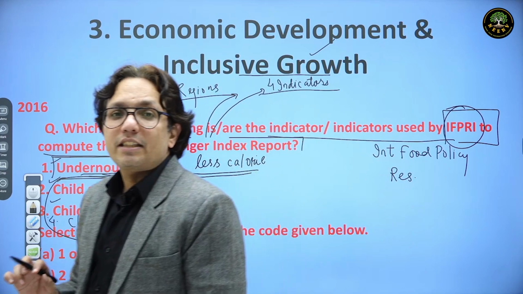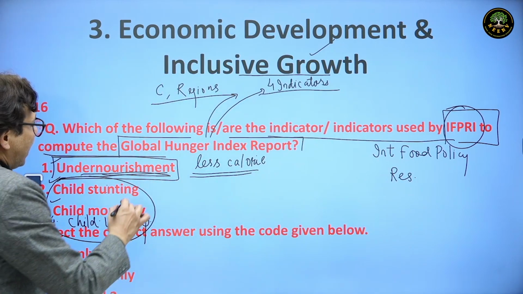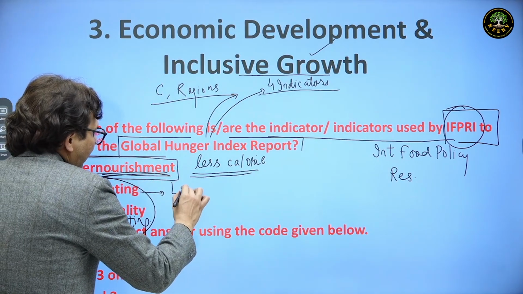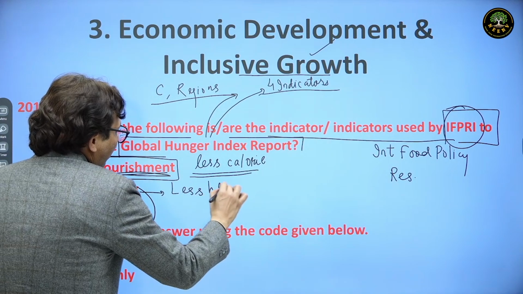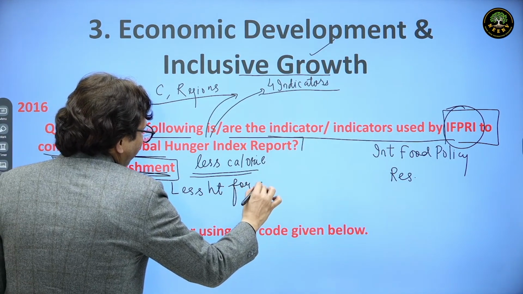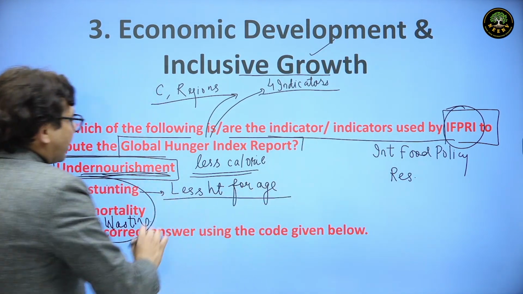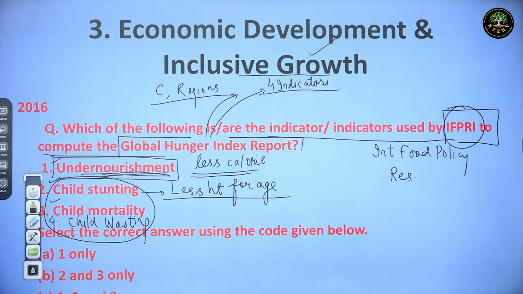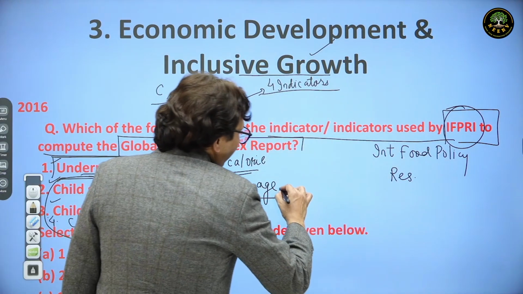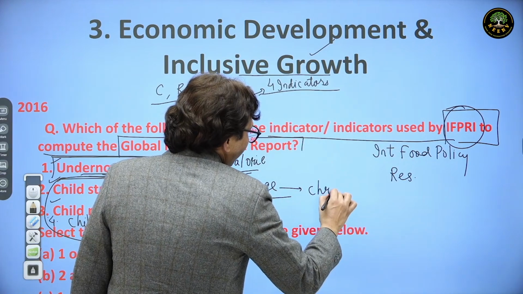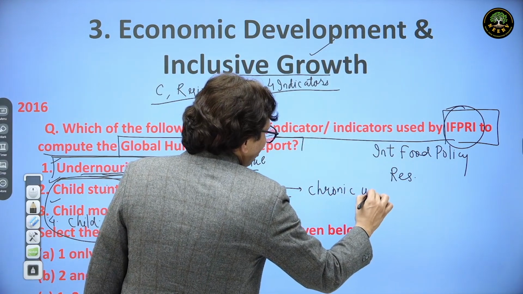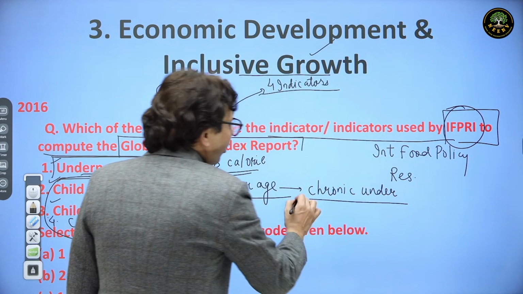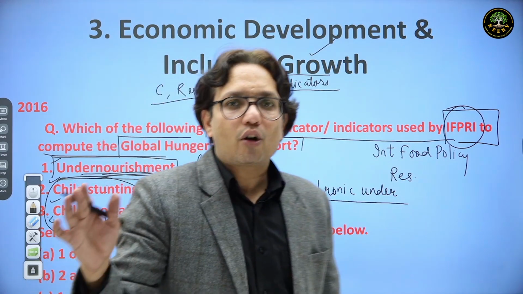When I say child stunting, what is child stunting? It is less height for age, and it actually shows chronic undernutrition. Chronic means which has been continuing for a long period of time.